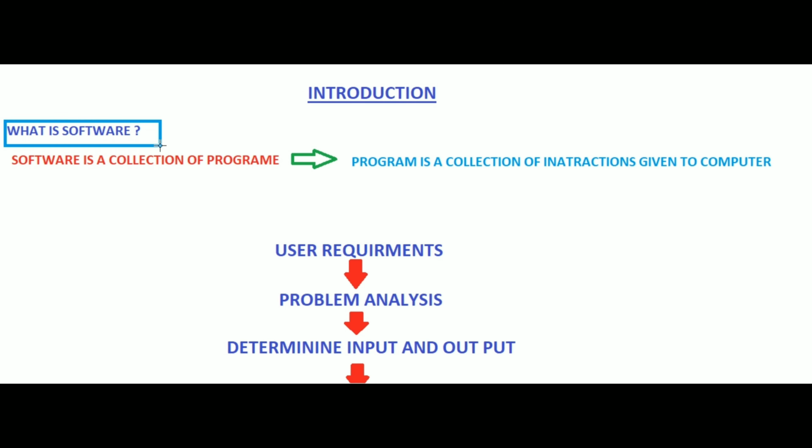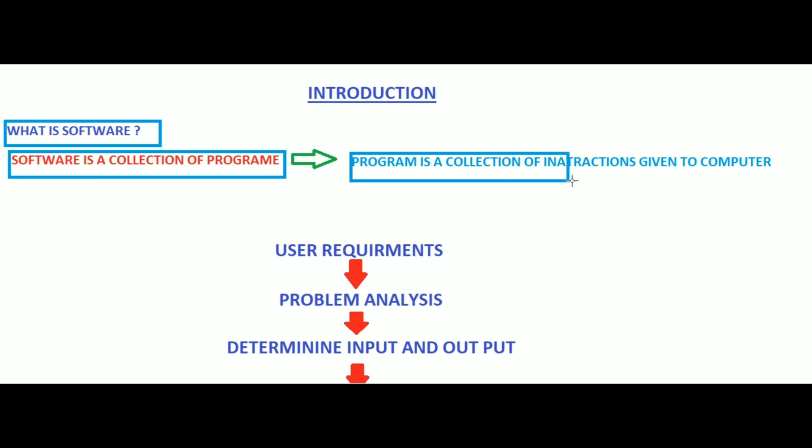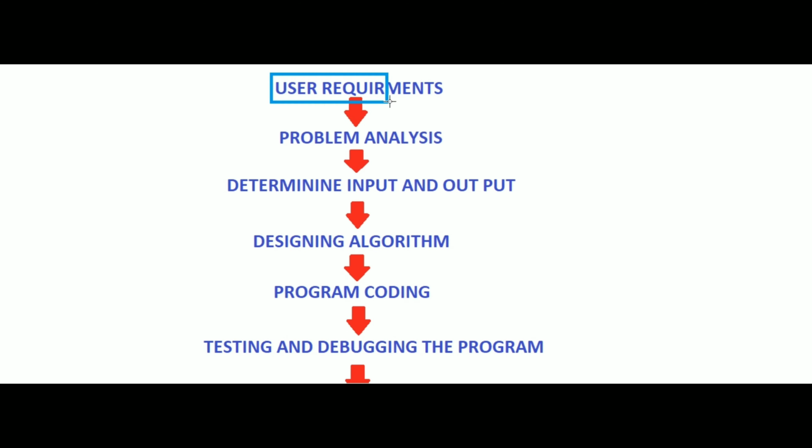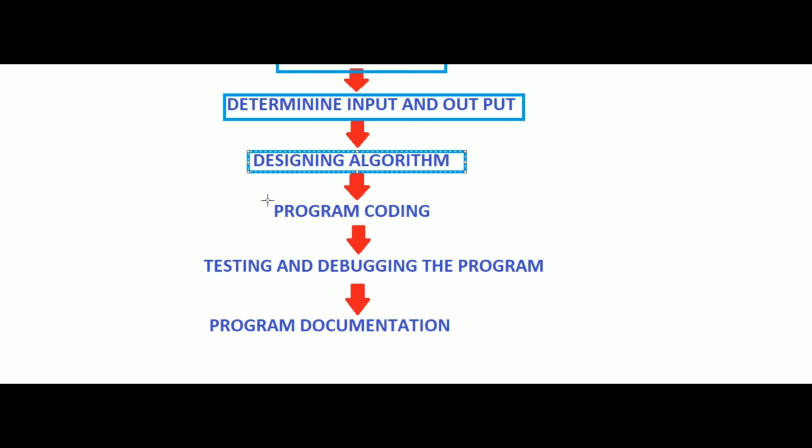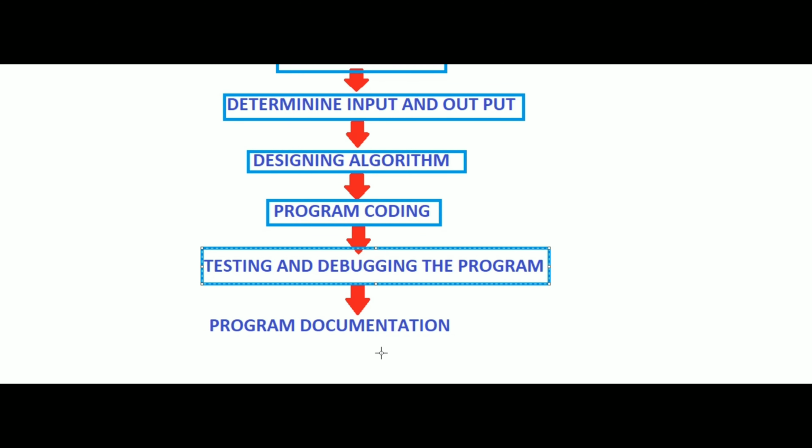What is software? Software is a collection of programs, and a program is a collection of instructions given to the computer. There are a few steps in the process of program development: first user requirements, then problem analysis, then determining input and output, then designing the algorithm, then program coding, then testing and debugging the program, then program documentation.